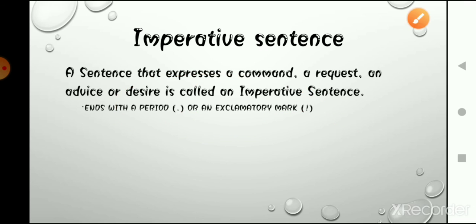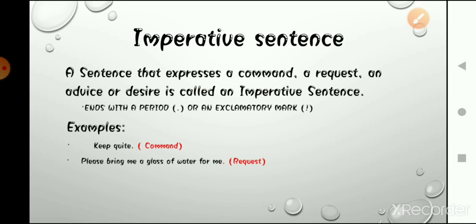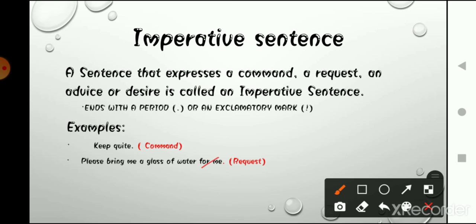Okay, let's look at the examples. If I say keep quiet, this is a command. And the second one, please bring me a glass of water. If I say please bring me a glass of water, this is a request.